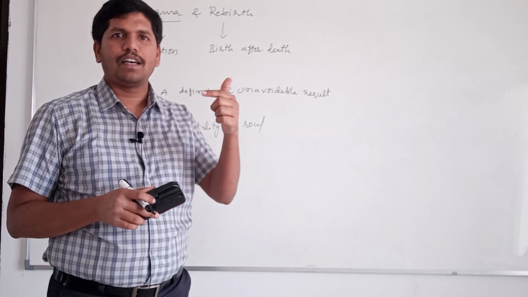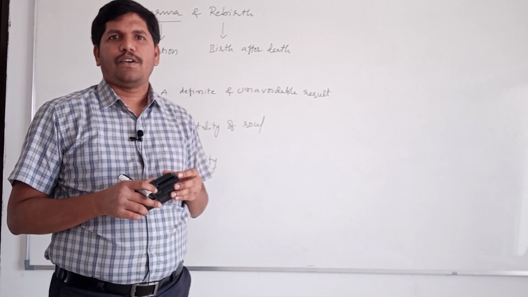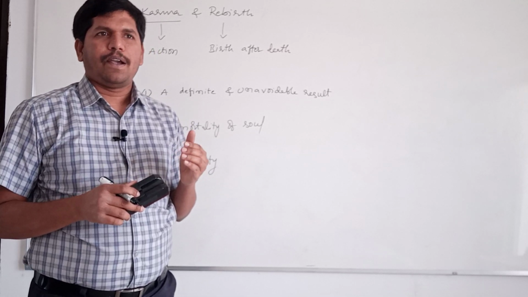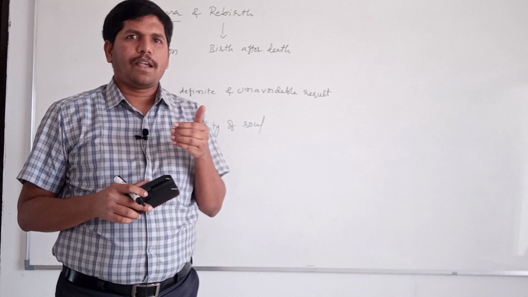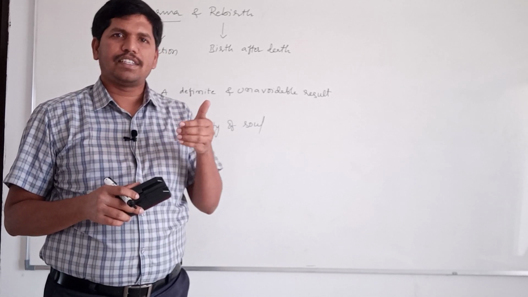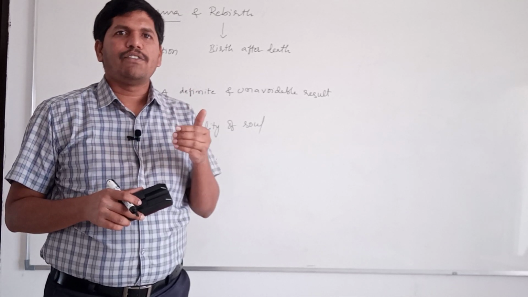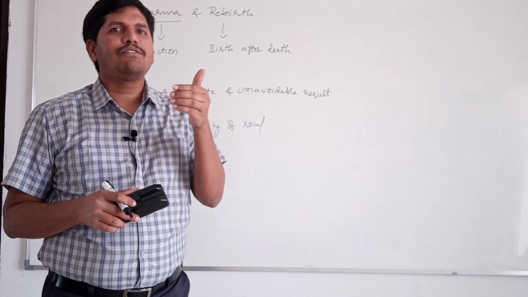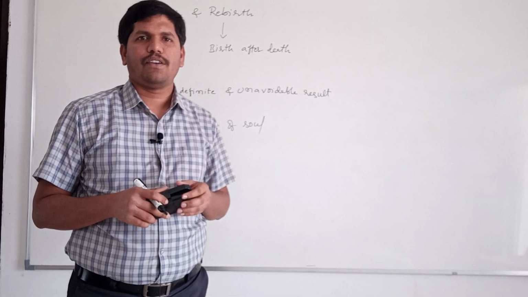After our death, that soul enters into another body. And whenever we do not receive the results of our actions in a particular janma or in a particular life, we will receive the results of those actions in the next janma or next life.